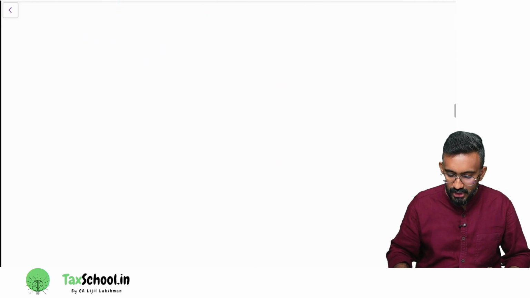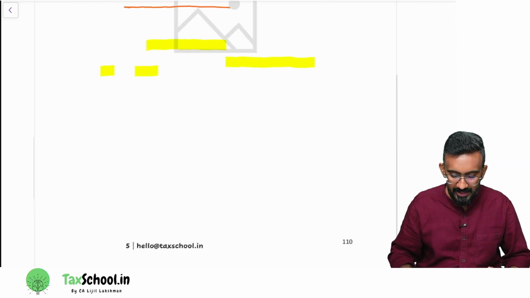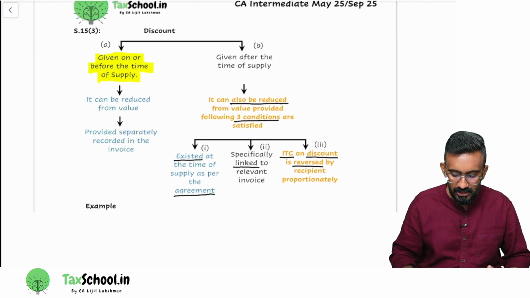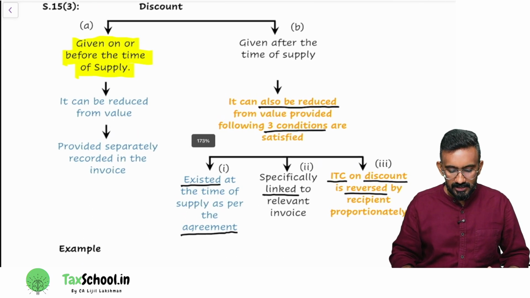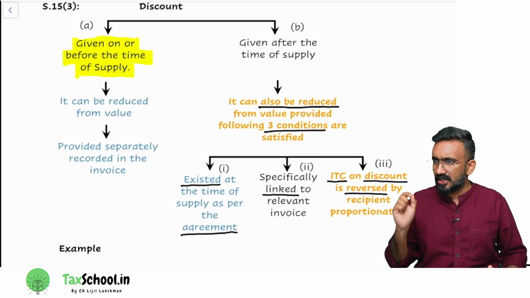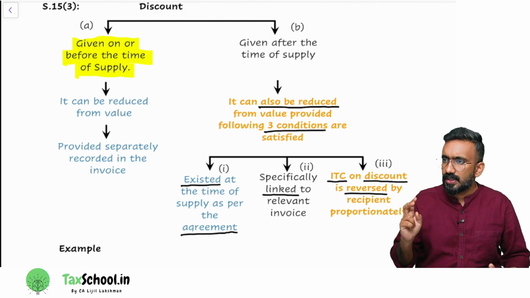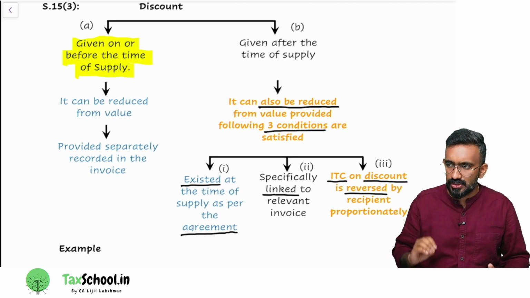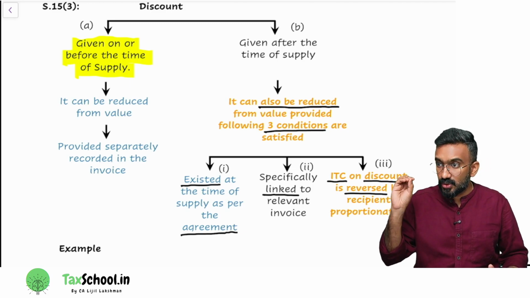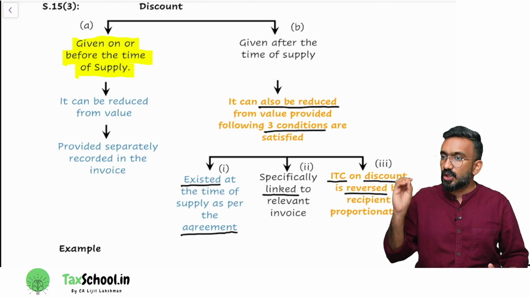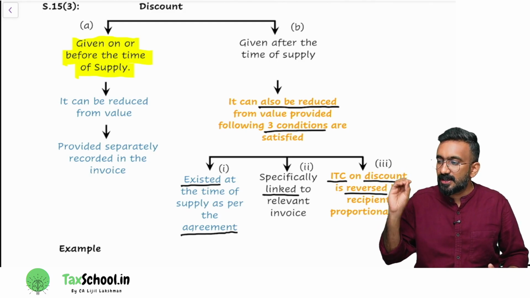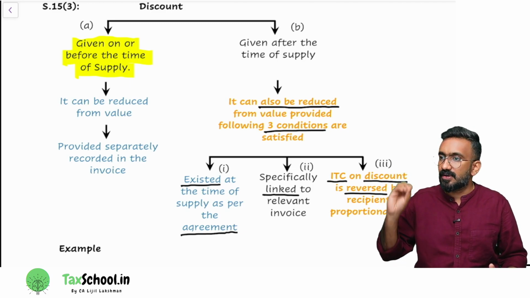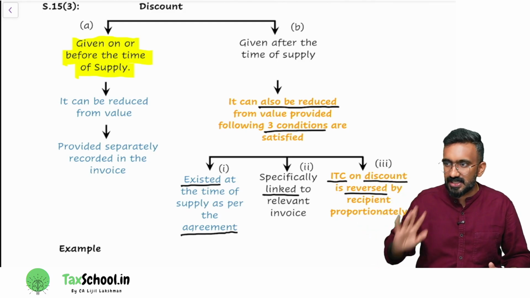So we have finished 15 subsection 2. 5 cases we have looked into. To quickly recap, what are the 5 cases that we have looked into? First, clause A was taxes other than GST. Number 2, direct third-party payment by recipient on behalf of supplier in relation to supply. Number 3, clause C, incidental expenses. Clause D, interest on delayed payment of consideration. Clause E, it is subsidy from government or non-government. We have discussed these many points.